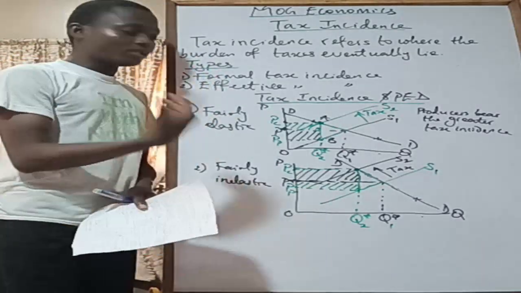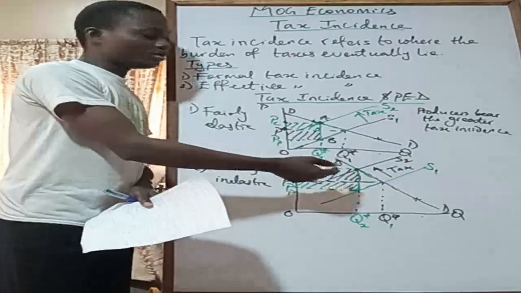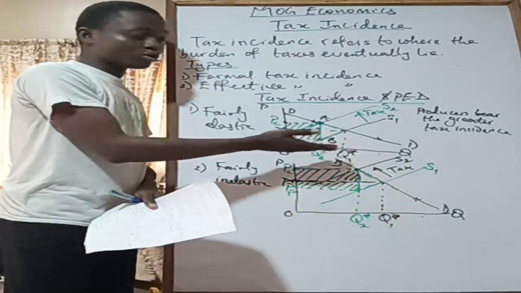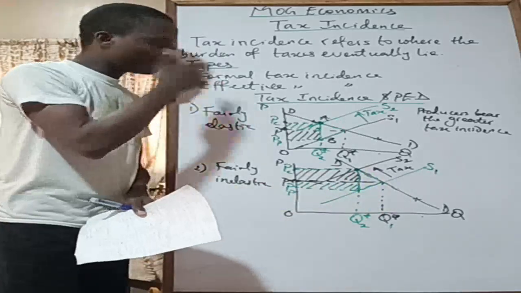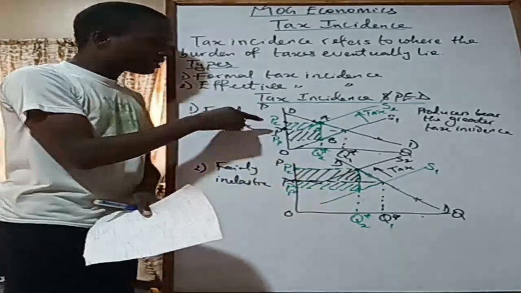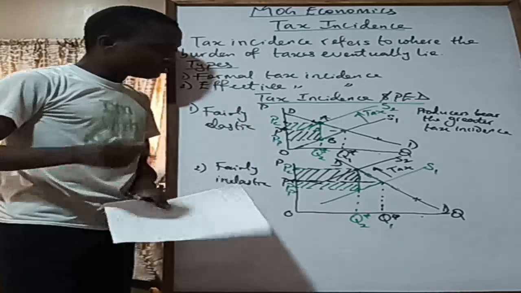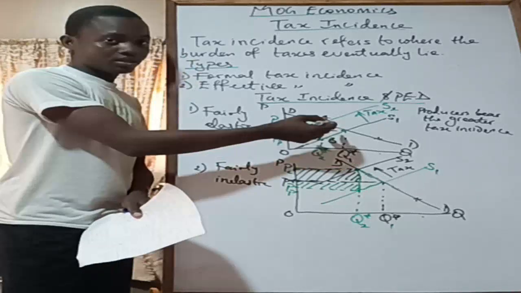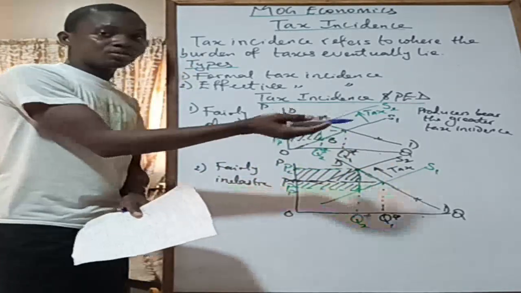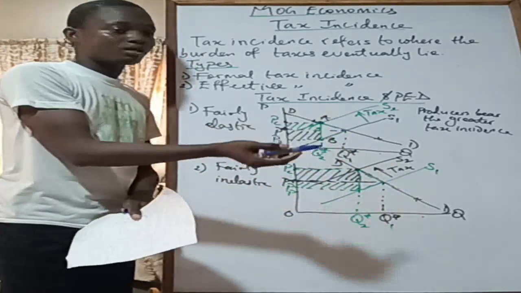Because of the tax now, our equilibrium quantity reduces from Q1 to Q2 for both of them. And if you look at it, consumers are not enjoying all of those things. Consumers end up bearing this part. Producers end up bearing this part. Like this other part is being borne by the entire society. It's a waste, right? So that's what we call loss in economic welfare.